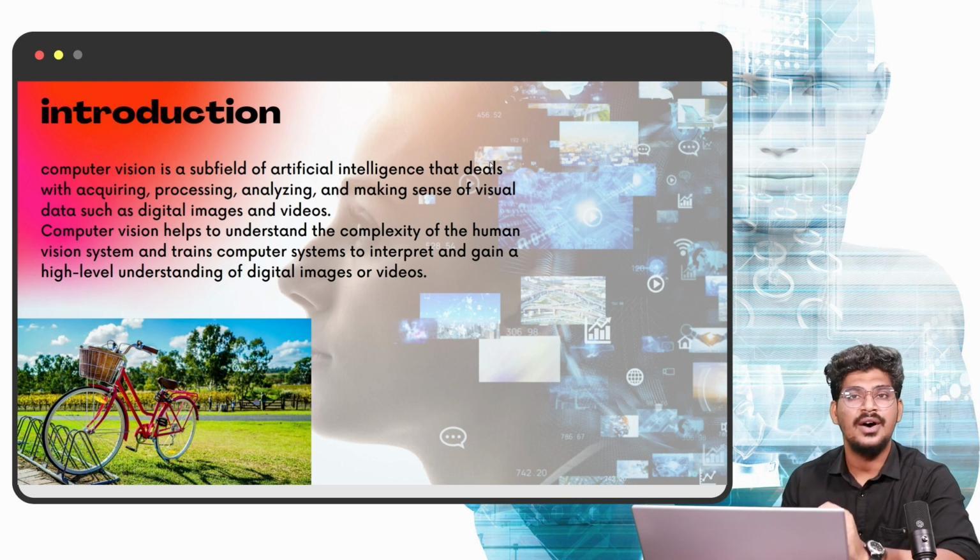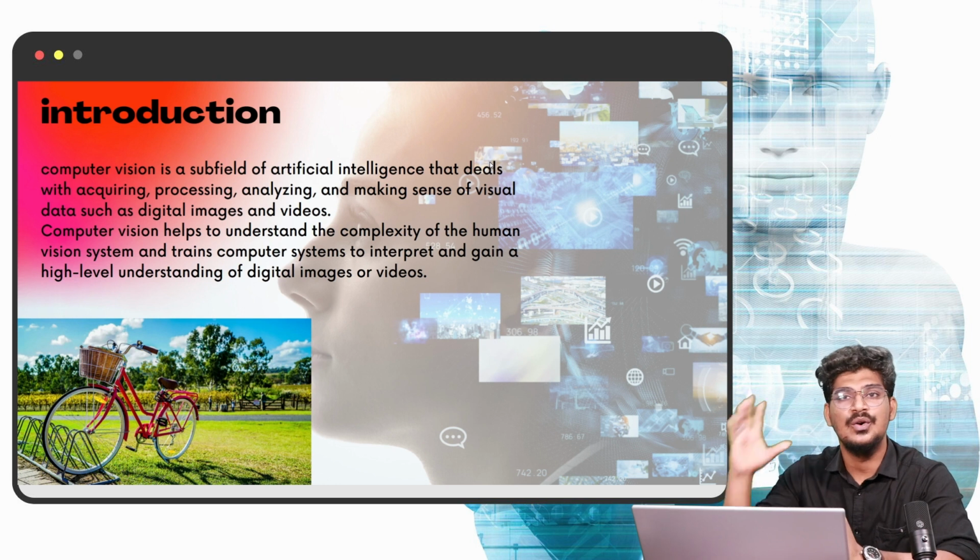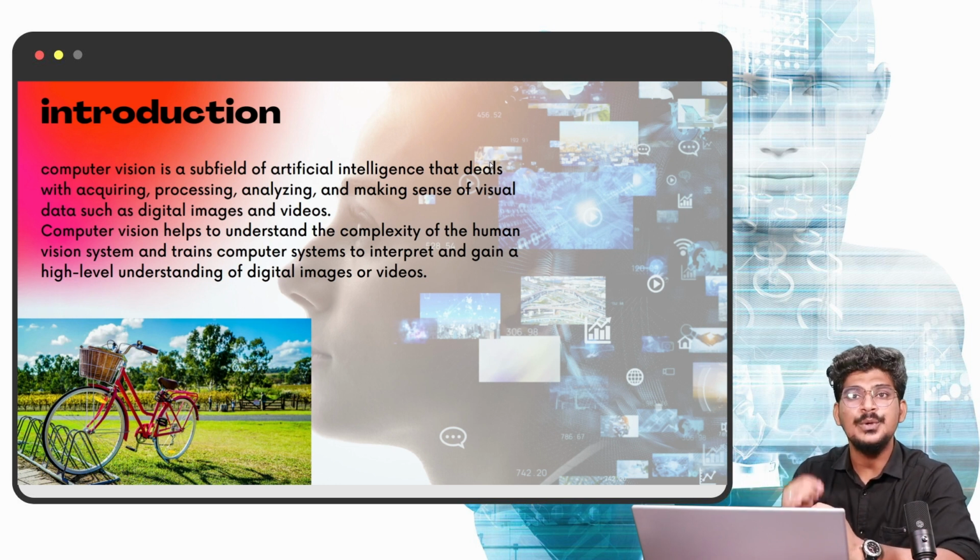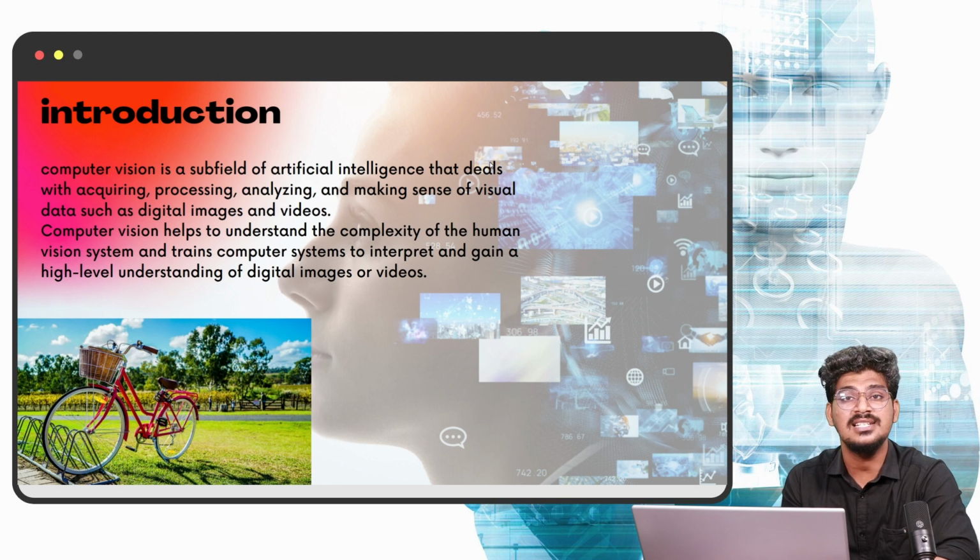In one word, it helps to understand the visual world. With computer vision technology, the computer can understand the visual world. That's why I mentioned acquiring, processing, analyzing and making sense of visual data such as digital images or digital videos. We process the image and it is converted to useful information for the user.